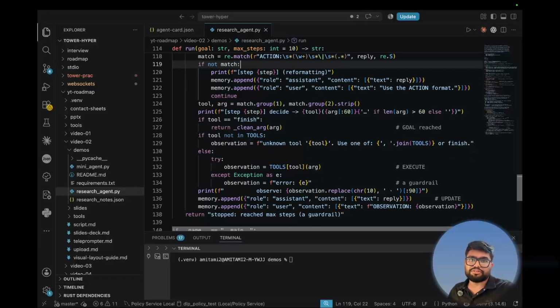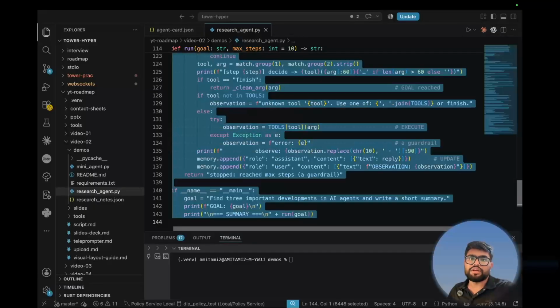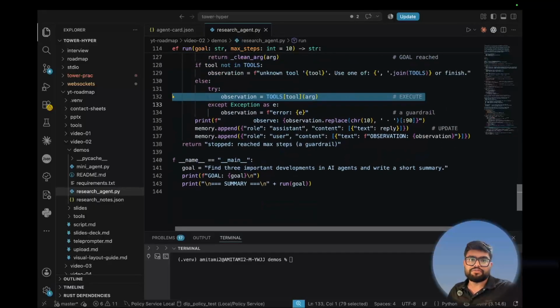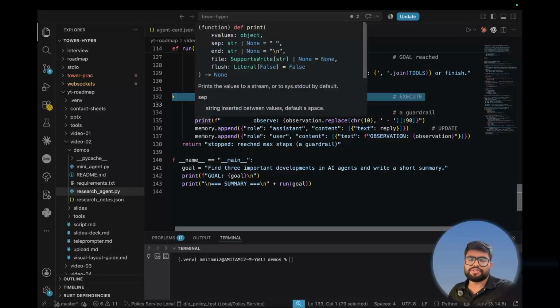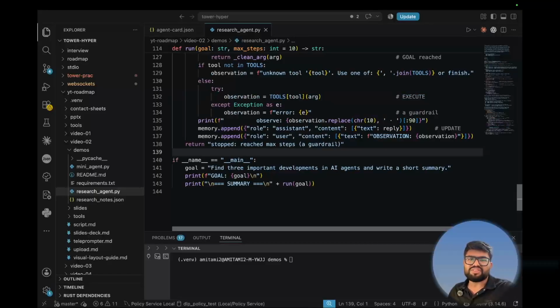So here we will just check. Once we receive the result, if we reach our goal, then we have to finish, otherwise we will make some more calls to the tools. So here we can see we are making the call to the tool, and to achieve our goal we need three things, right? That means three times we have to make the API calls, and once we receive all that information, then we will just return. Okay, this is a very basic, very simple model.